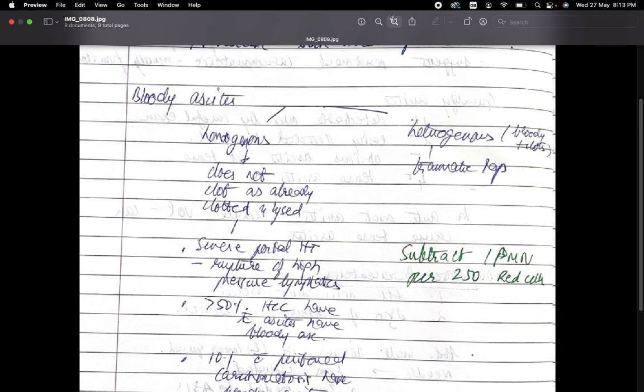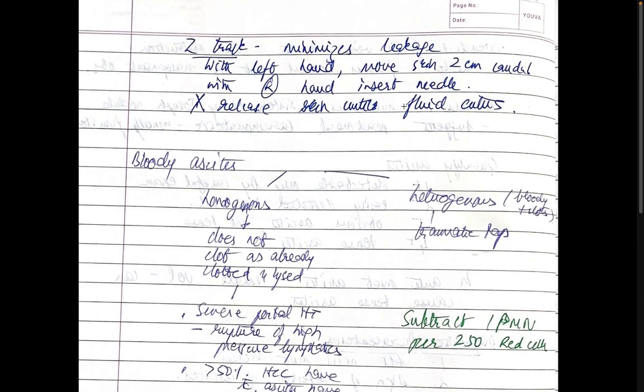We do the Z-track technique, in which you minimize leakage. So with the left hand, you move the skin 2 centimeters caudal. With the right hand, you insert the needle. And you do not release the skin until the fluid enters the needle.